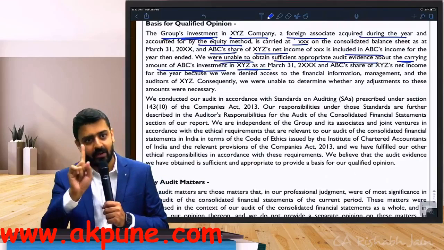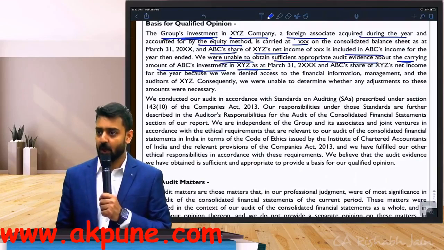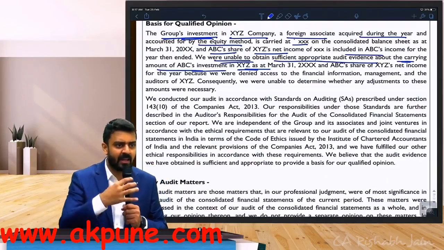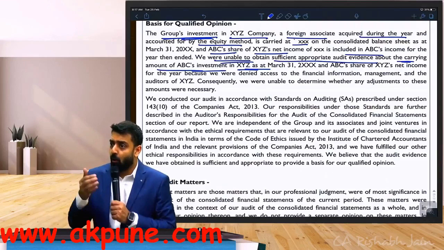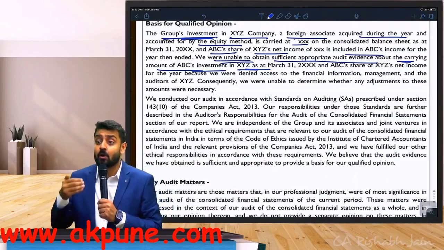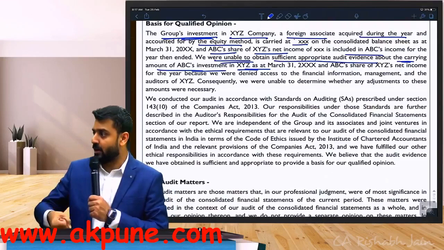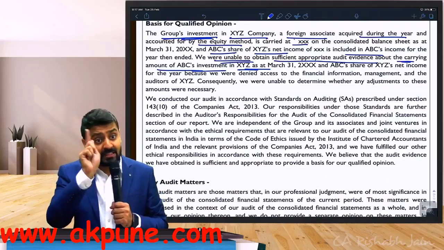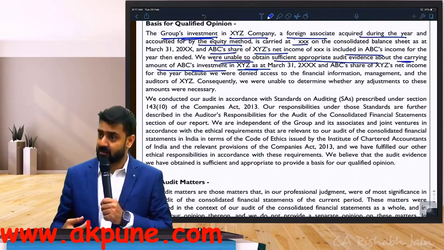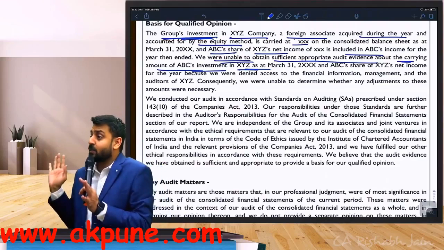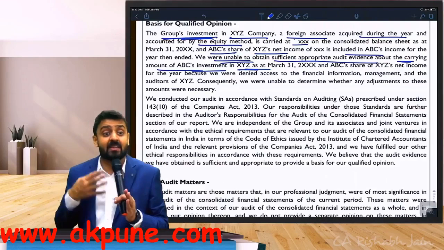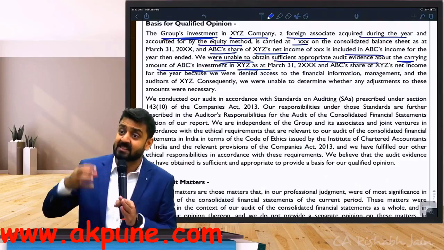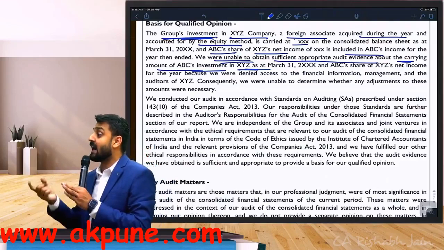Sure. There can be one rare situation. Let me talk about this last. You have all the evidence, but still in the company's business, in the company's environment, there are so many uncertainties that although everything is available to you, you still cannot conclude confidently that it gives a true and fair view, because I don't know what will go wrong because of these uncertainties. So in these extreme cases, I still give a disclaimer. Why? Although management has provided me all the evidence, I believe there are so many uncertainties around this company, around this business, that I still cannot come to an opinion.